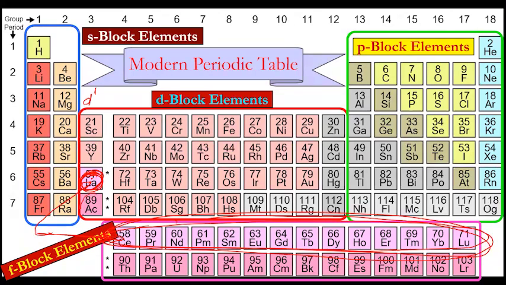Similarly, actinium is D block element. It is not F block element. The other 14 which are placed with it, these are F block elements and are called actinoids. Actinium is not actinoid. Actinium itself is actinium. These all 14 will be known as actinoids.